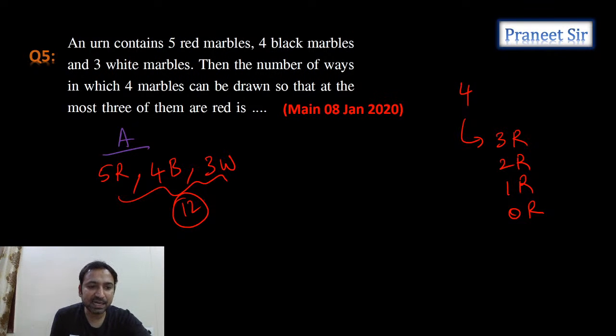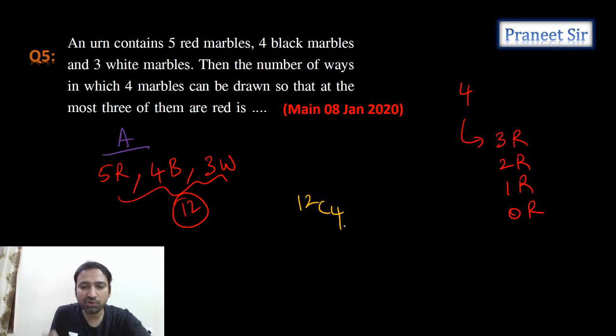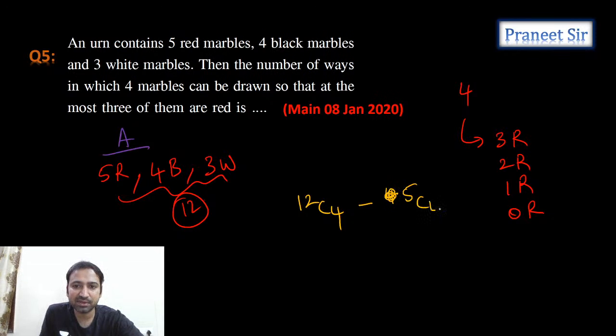So guys, instead of calculating these many cases, can I write it as 12C4? 12C4 means the total number of ways of selecting 4 marbles out of 12 marbles, minus all 4 marbles are red marbles only. That is, all 4 marbles have to be red marbles, which means it is 5C4, right? Correct now? 12C4 minus 5C4, correct or not?